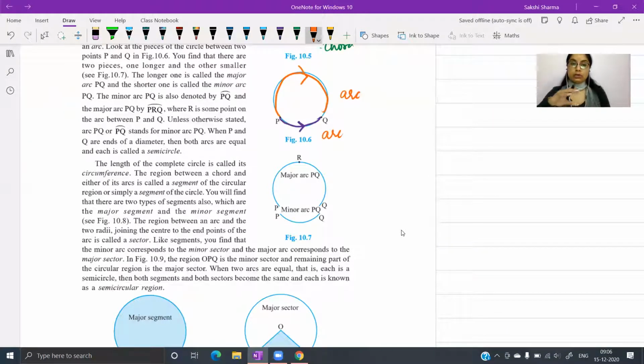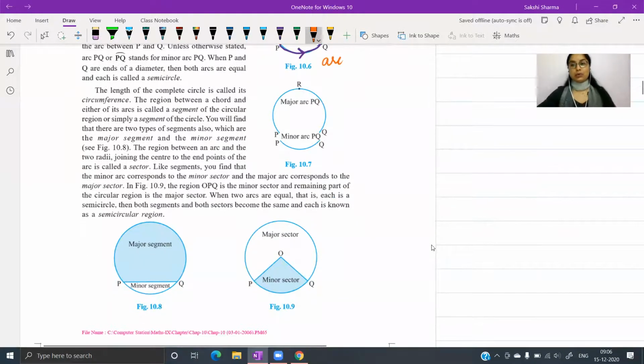Then afterwards, we can also divide the area of the circle. Now, area refers to the surface enclosed within the boundary. तो अगर हम सर्कल की बात करें, सर्कल की जो बाउंड्री है उसके अंदर जितना भी सरफेस इंक्लूडेड है, बाउंड है उसकी बाउंड्री से, that is called the area of the circle. उस एरिया को भी हम डिवाइड कर सकते हैं in a few ways. The first way is by drawing a chord.